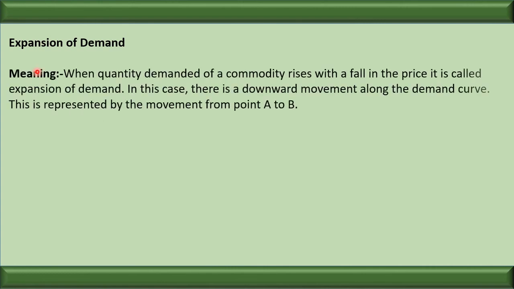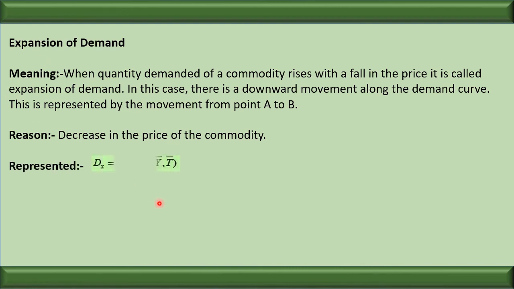As we have seen, change in quantity demanded is of two types, that is expansion of demand and contraction of demand. Let us understand expansion of demand first. Firstly, meaning. When the quantity demanded of a commodity rises with a fall in price, it is called expansion of demand. I repeat, when the quantity demanded of a commodity increases because of a decrease in price, it is called expansion of demand. Remember, other determinants are constant. The reason, as we have discussed, is a decrease in price. When the price decreases and demand increases, it is called expansion.